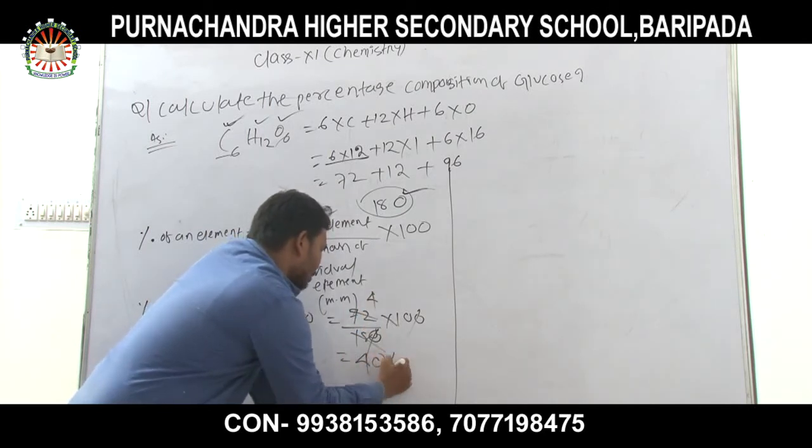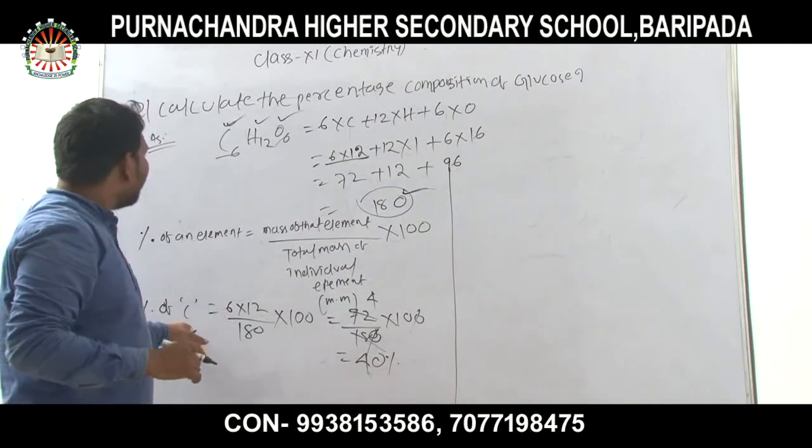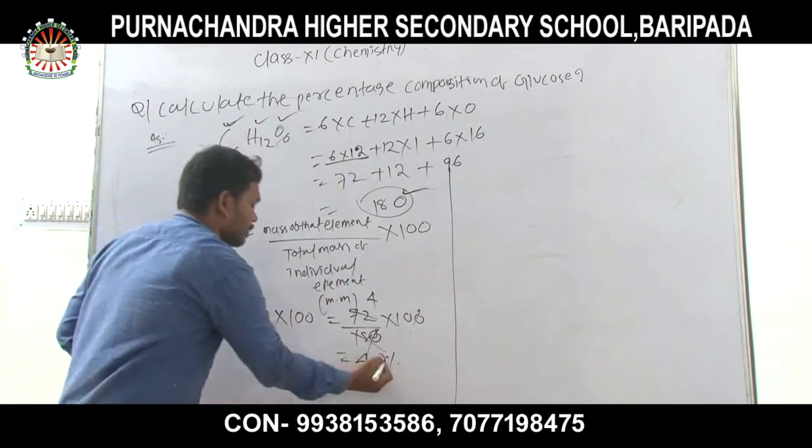So 40%. So carbon present in glucose is 40%.